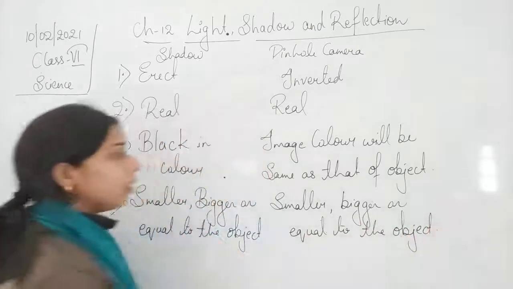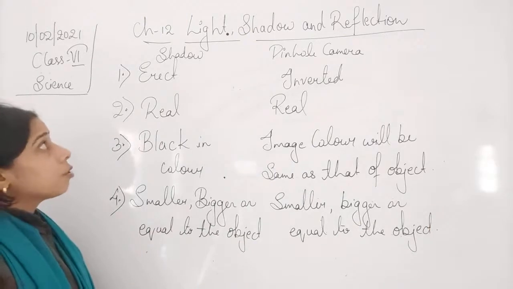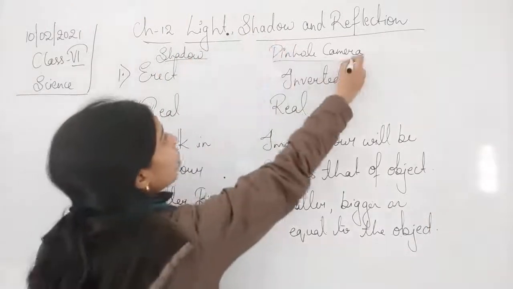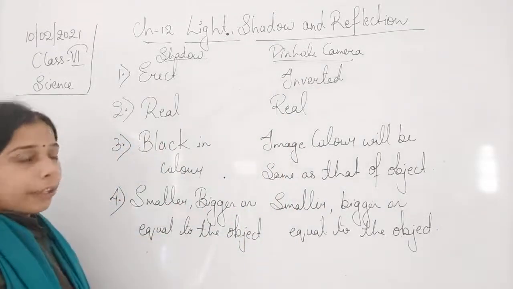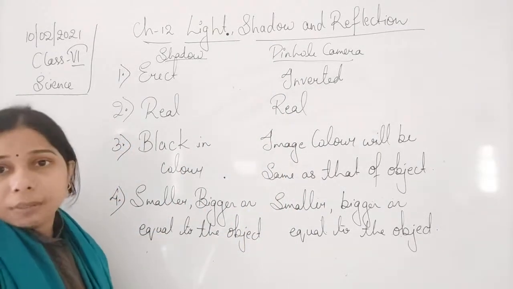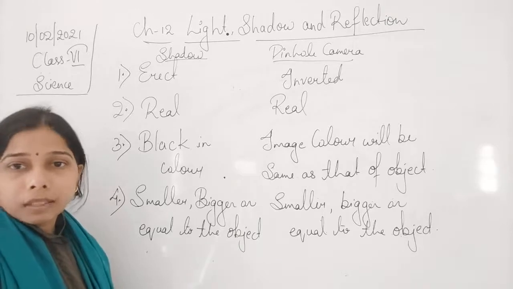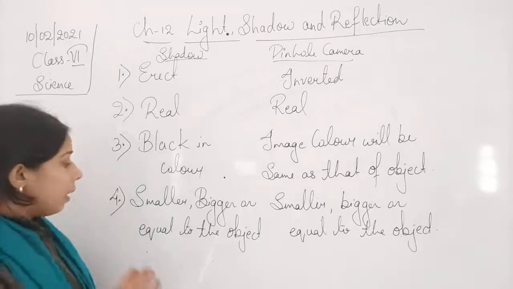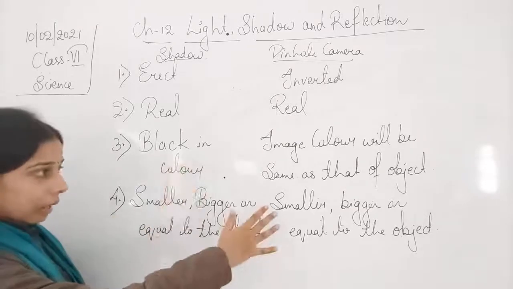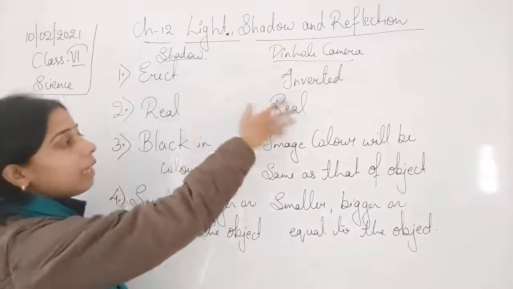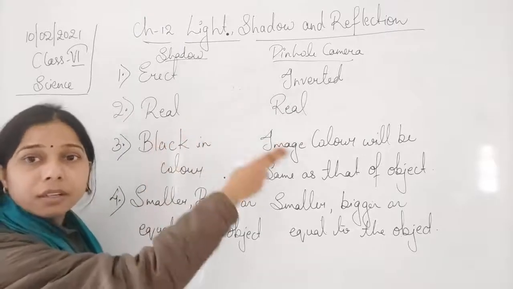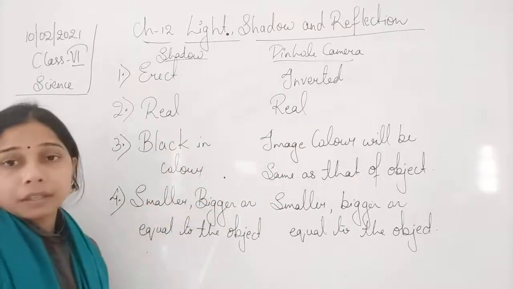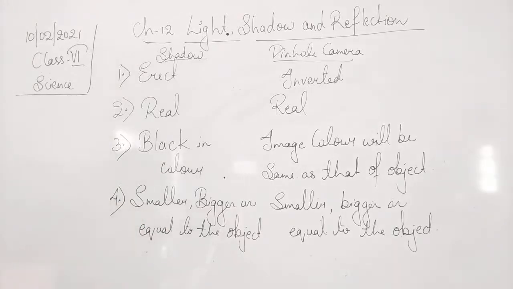Okay, it can be bigger than that of the object. So you can understand here, student, in case of a shadow and a pinhole camera, what are the things we have to understand, and how they differ from each other. All the other characteristics are simply the same, but what varies is the color and the nature of the image. Here it is erect, here it is inverted; here the color of the image is black, here the color is the same as that of the object.